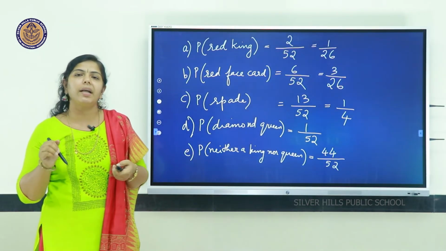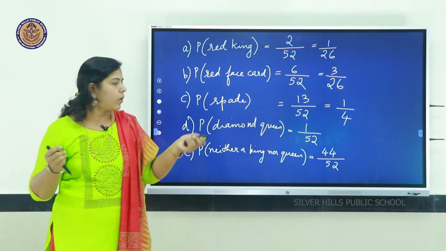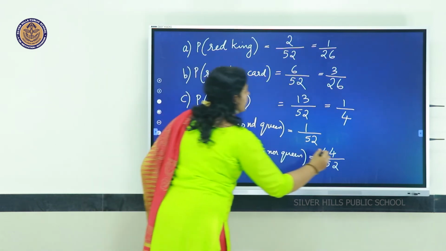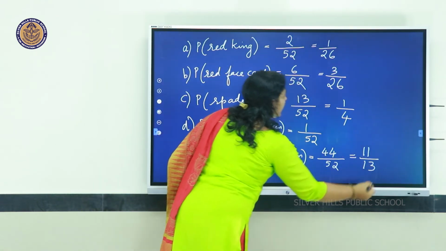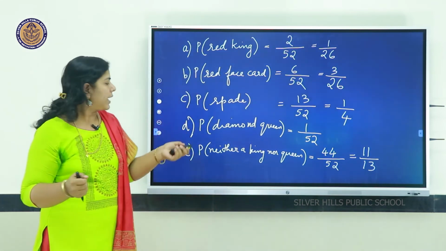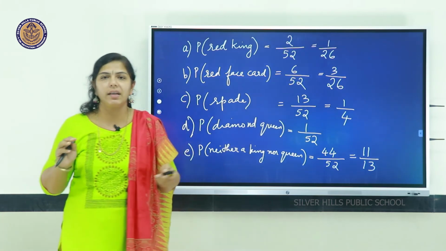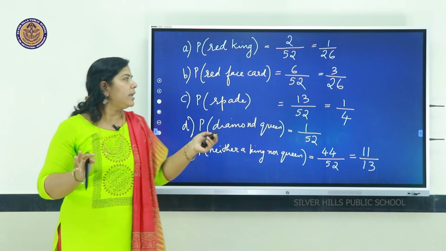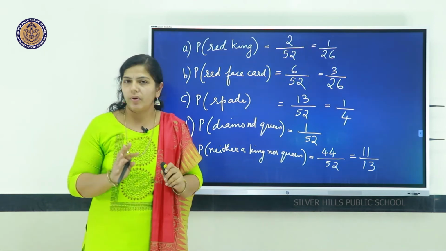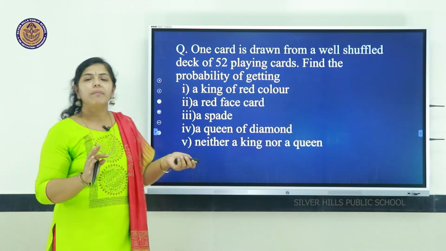44 cards can be taken, all the kings and the queens should be removed. That is 44 by 52, which is the same as 11 by 13. The probability of getting neither a king nor a queen is 11 by 13. So, if you have a correct picture about the number of cards, you can easily find the probability. Okay. So, all these questions we have answered.